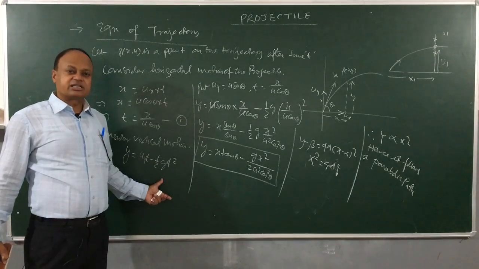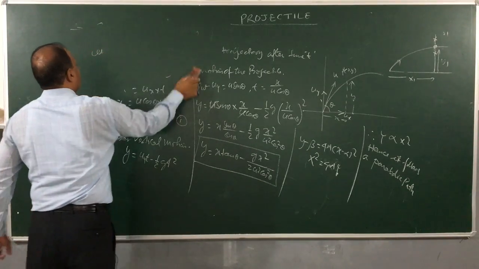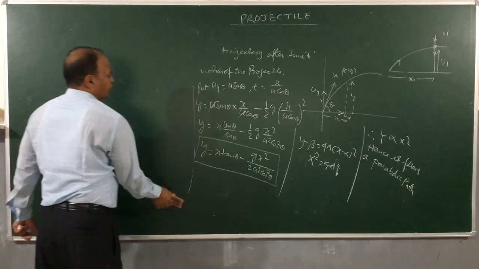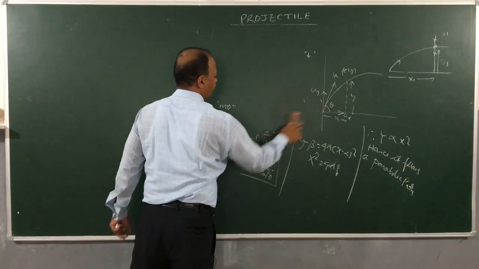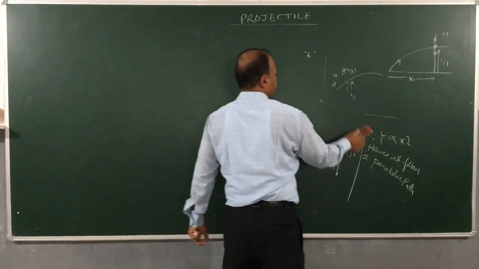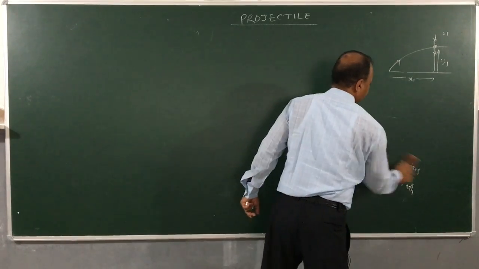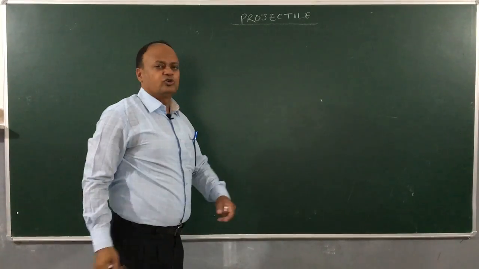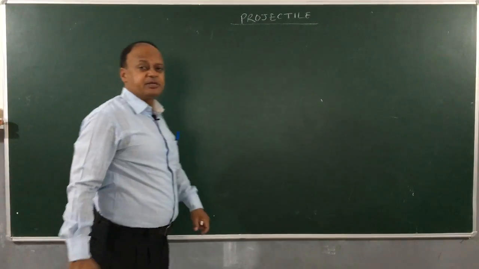Okay? So we discussed the trajectory of a projectile. Now the next thing we are going to discuss is the horizontal projectile. We get a lot of sums on horizontal projectile. What is a horizontal projectile? If an object is thrown horizontally from a height, it becomes a projectile.